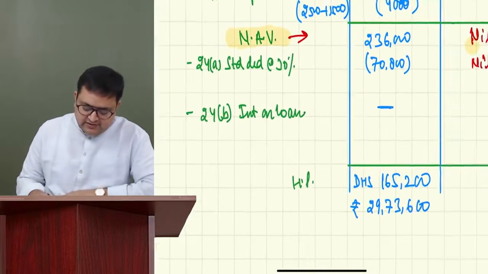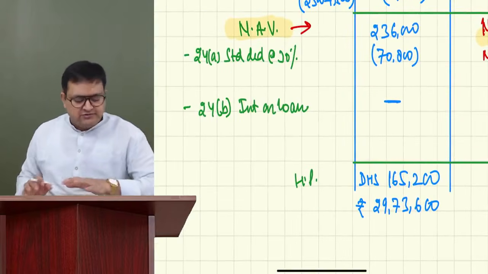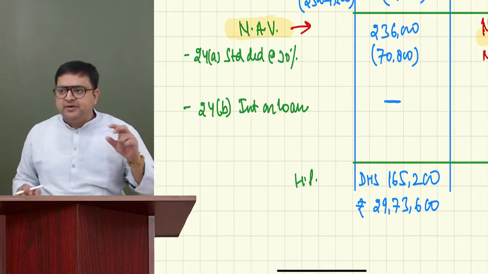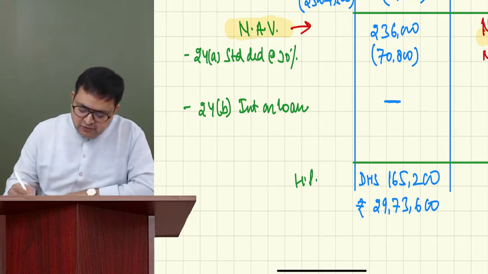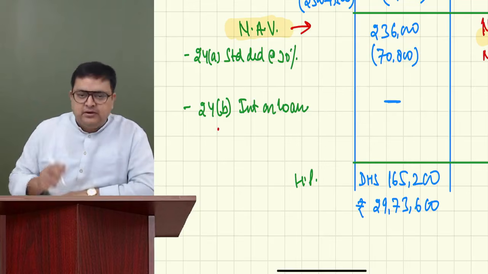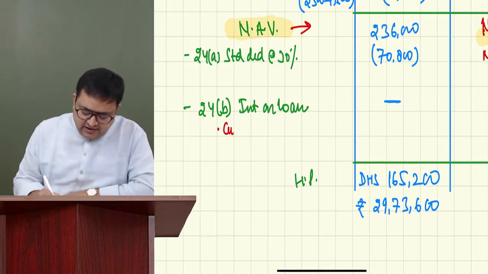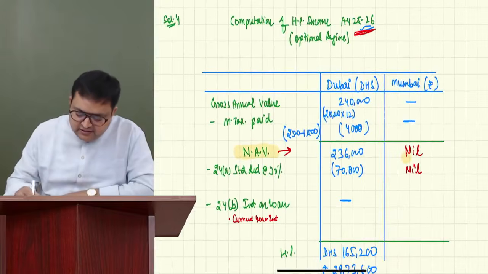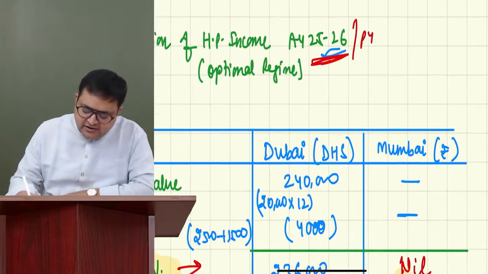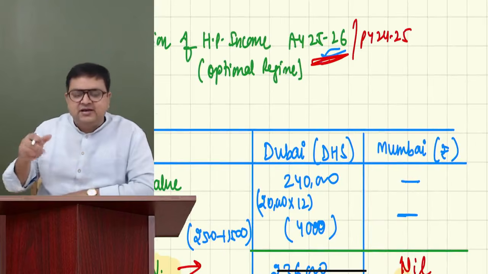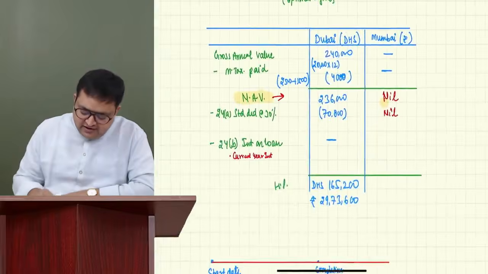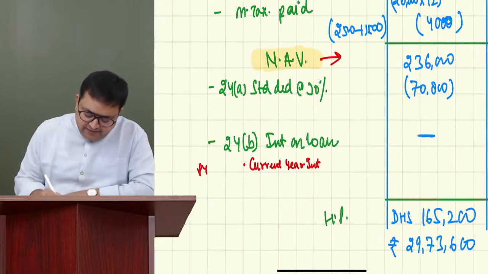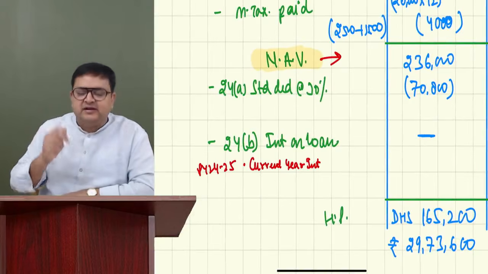And I always say, guys, you will not make a mistake if you do it like this. So please remember, interest on loan is divided into 2 parts. Current year interest. Guys, what is current year interest? Current year interest is the year which we are doing. Assessment year 25-26, that is previous year 24-25. This is the current year interest.